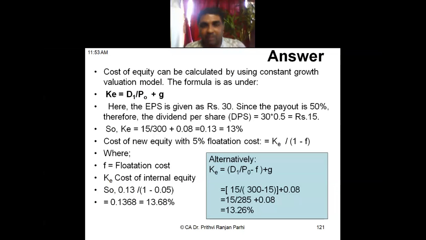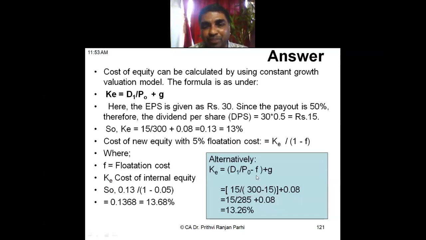Now the second part, you had a doubt regarding the second part. How to address it? We have to compute new equity with a flotation cost of 5%. So ideally, what we can do, we can apply this formula: D1 divided by P0 minus F. So 15 divided by 300 minus flotation cost.